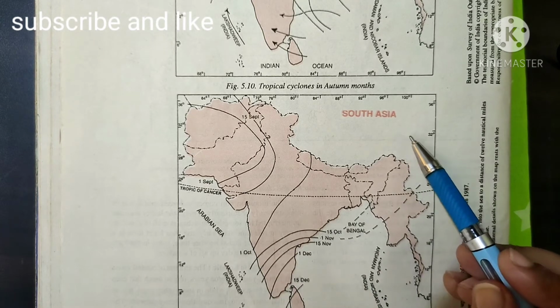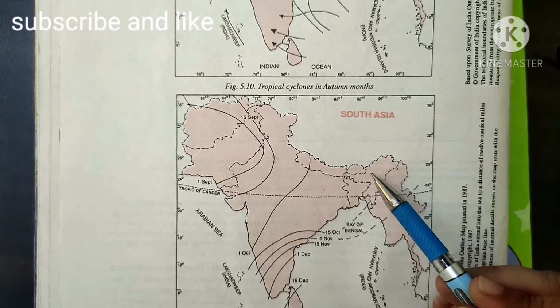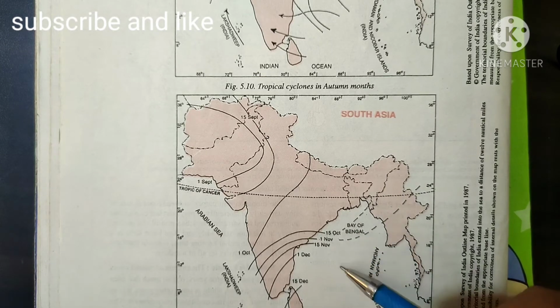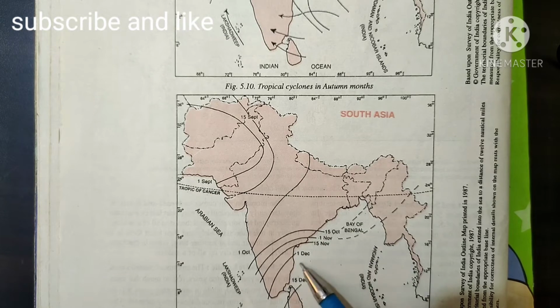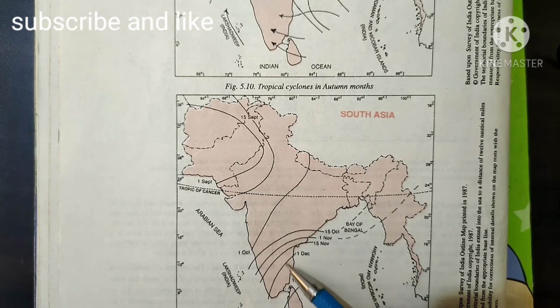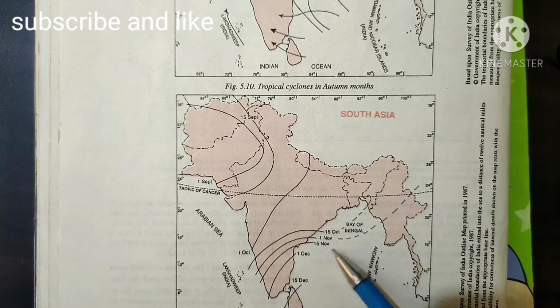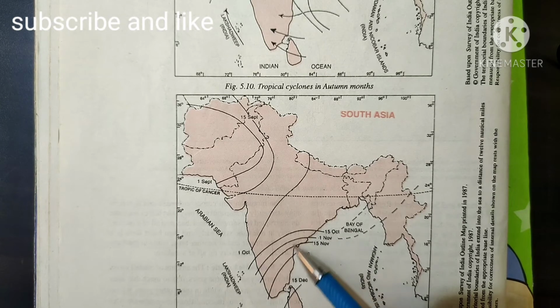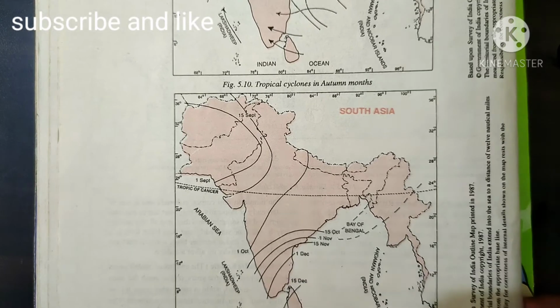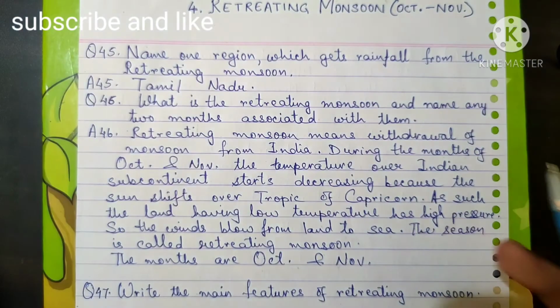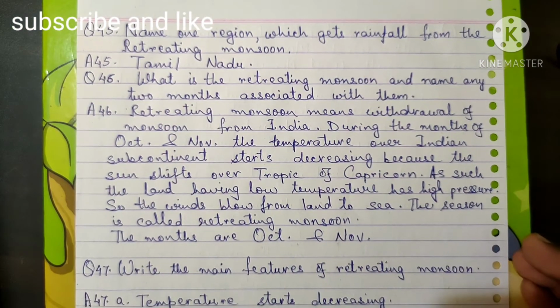These retreating monsoon winds, which move from the northeastern part, pick up moisture from the Bay of Bengal region. As they pick up moisture, they give a lot of rainfall in Tamil Nadu, because here the Eastern Ghats are present. These rain-bearing winds strike the Eastern Ghats and give rainfall in the eastern coast, and this is the reason that Chennai receives rainfall in winter season. Now I hope it is clear to you all. Let's move to some important questions.